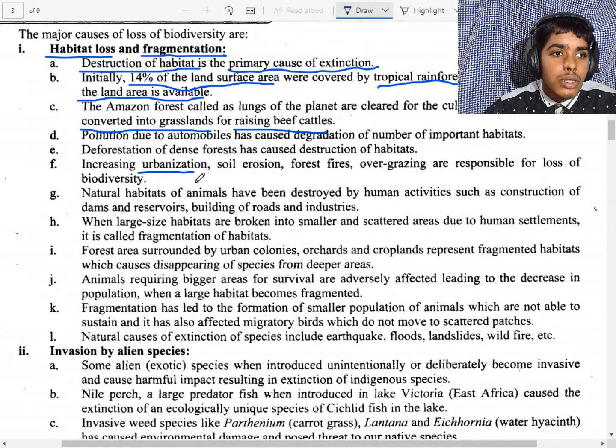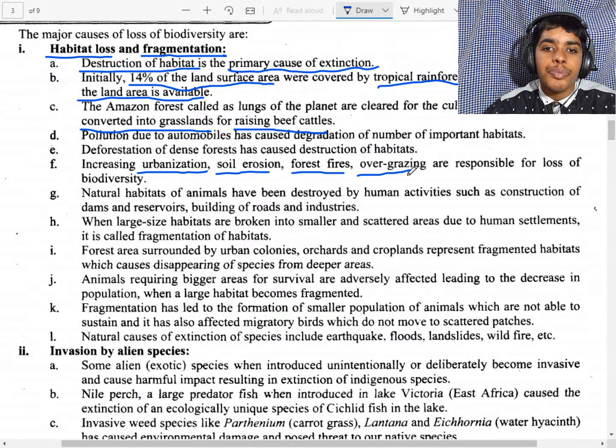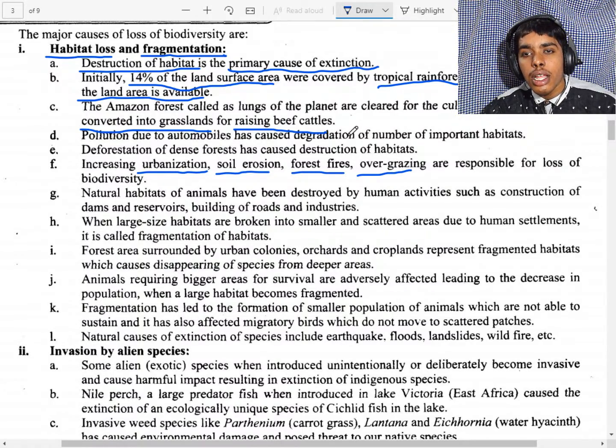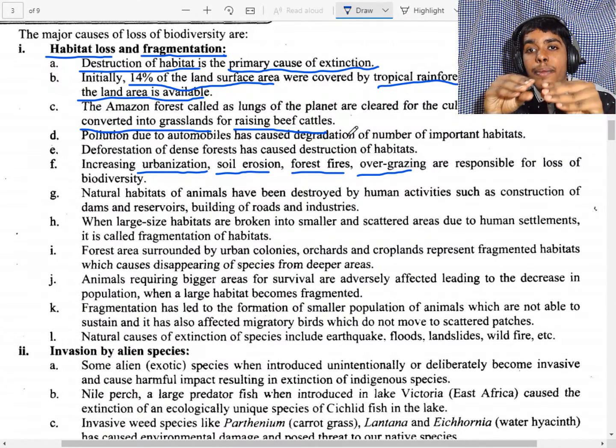Then urbanization, soil erosion, forest fires, and overgrazing. If animals are reared up to a particular limit, the grazing land is enough. If forest fires are high, global warming increases and the CO2 level in the atmosphere will increase.